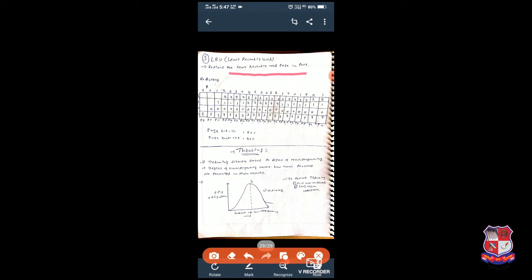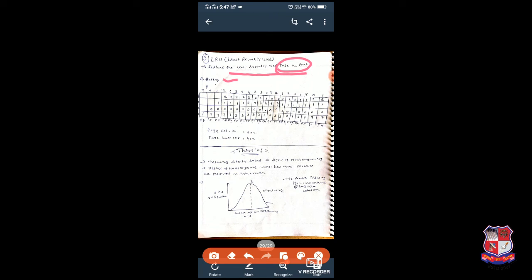But now in LRU we will check the least recently used page in the past, meaning pages which were least recently used. Now we will start with an example.